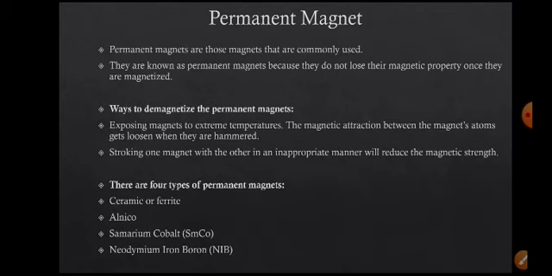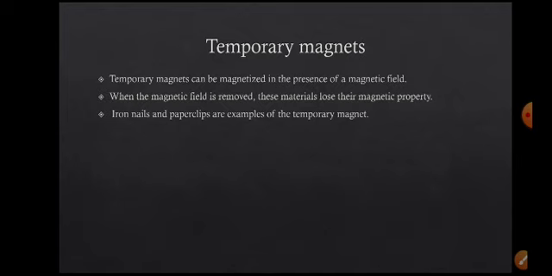We can reduce the magnetic property of a permanent magnet by exposing it to extreme temperatures and hammering, right? And stroking in inappropriate ways will reduce the permanent magnetic property. So next, temporary magnets.